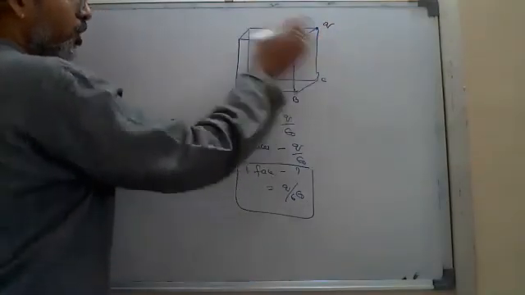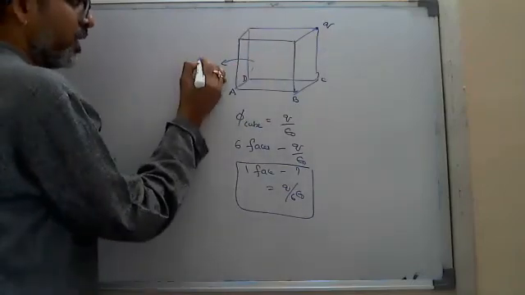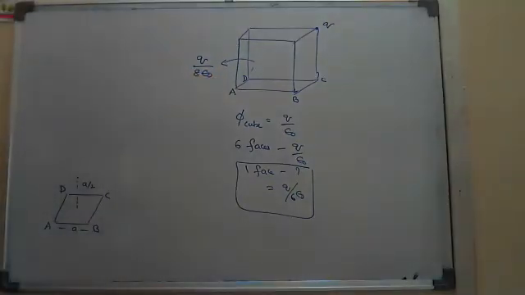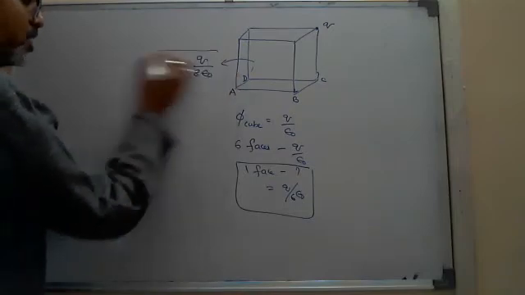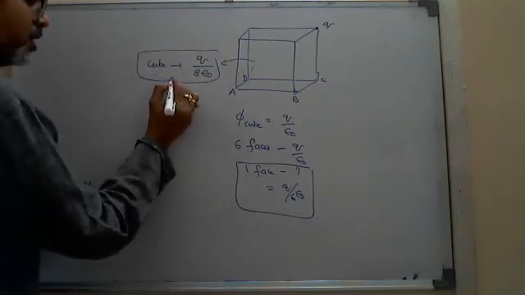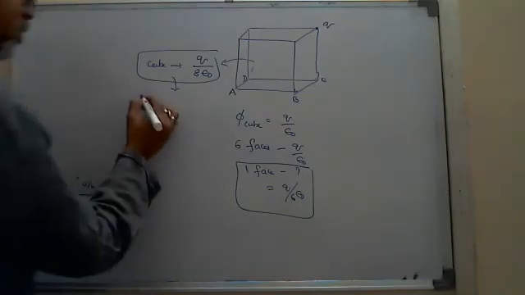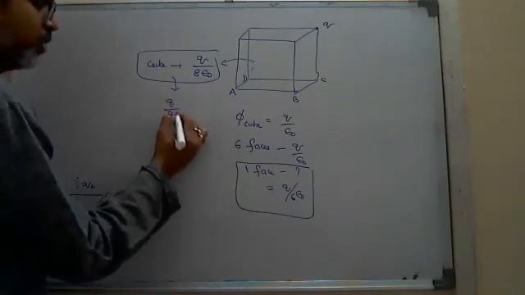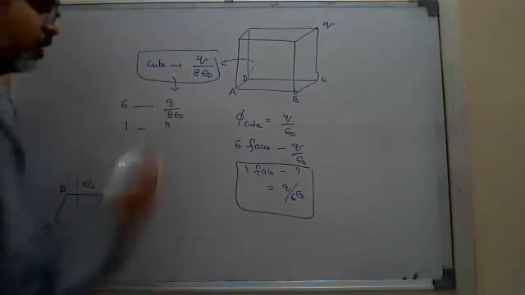You told that the flux linked to the cube here is Q by 8 epsilon naught. Now this is through the given cube. Sir, through the cube Q by 8 epsilon naught, this is for 6 faces, sir. Through one face, how much?